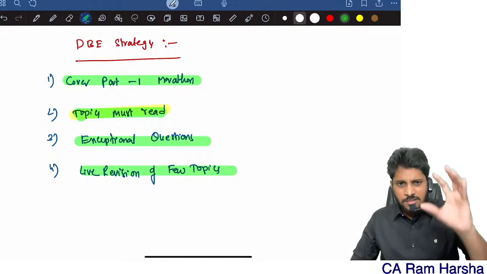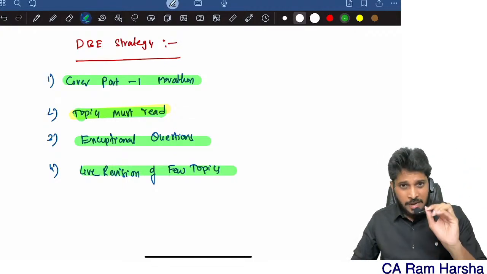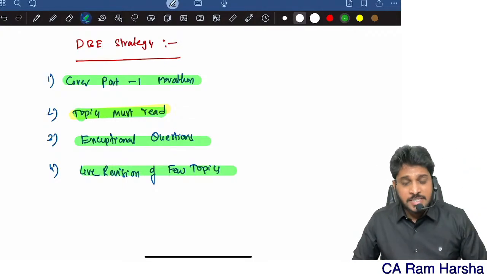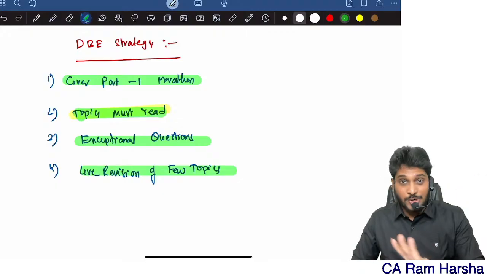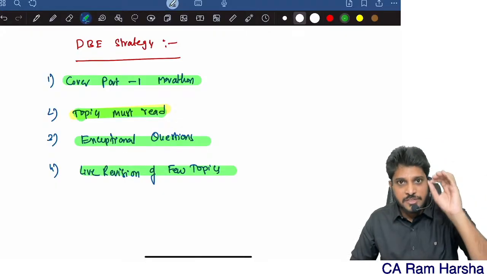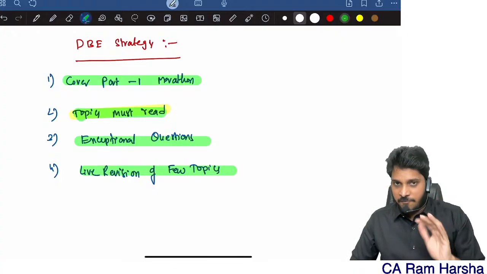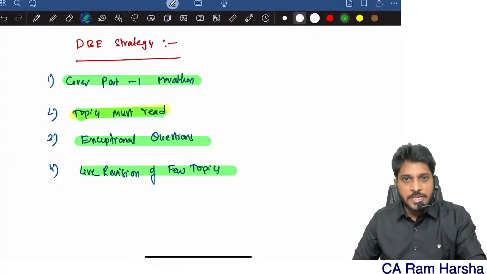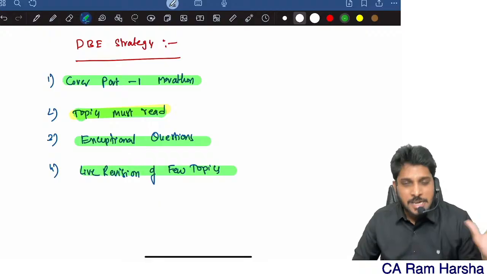I think this information is sufficient. And remember, in the recent CA final audit exam, the paper was extremely tough. You don't believe it? In the history of ICAI itself, that's one of the toughest papers in the CA final audit. We don't know whether CA inter audit will be tough or easy. Don't believe anybody. Nobody can predict it.